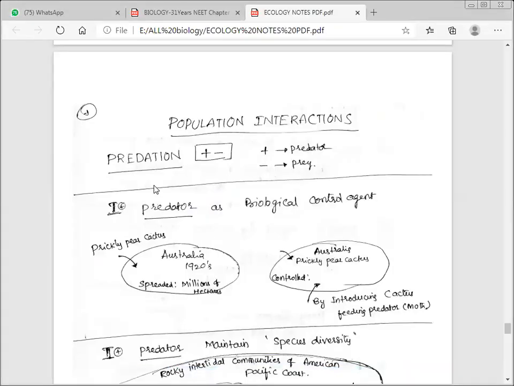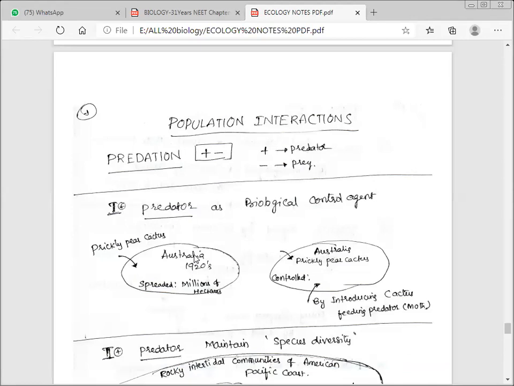Okay, so now I'm shifting to the content here. Here, the topic of predation, parasite, and prey in population interactions has lengthier information with a lot of examples. So I made notes which help us understand by looking at some illustrations and mind maps. By looking at the mind maps, you can understand clearly.